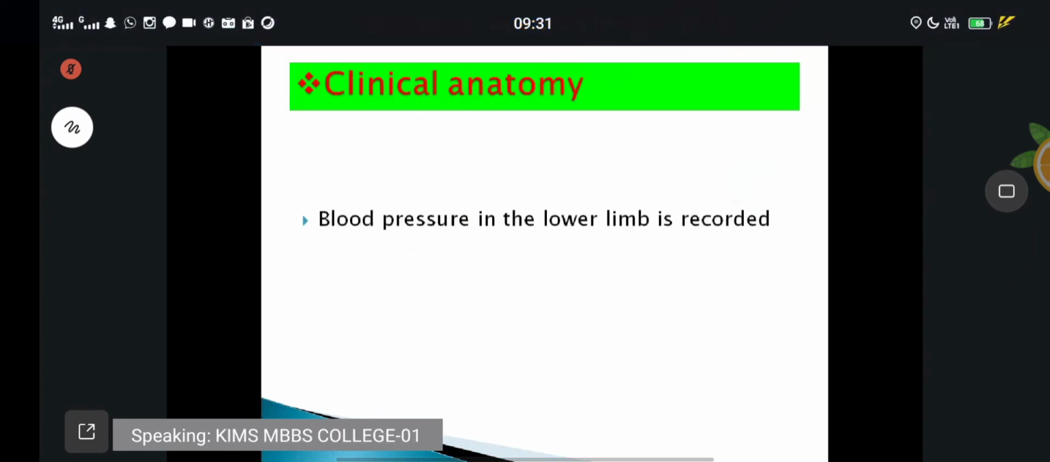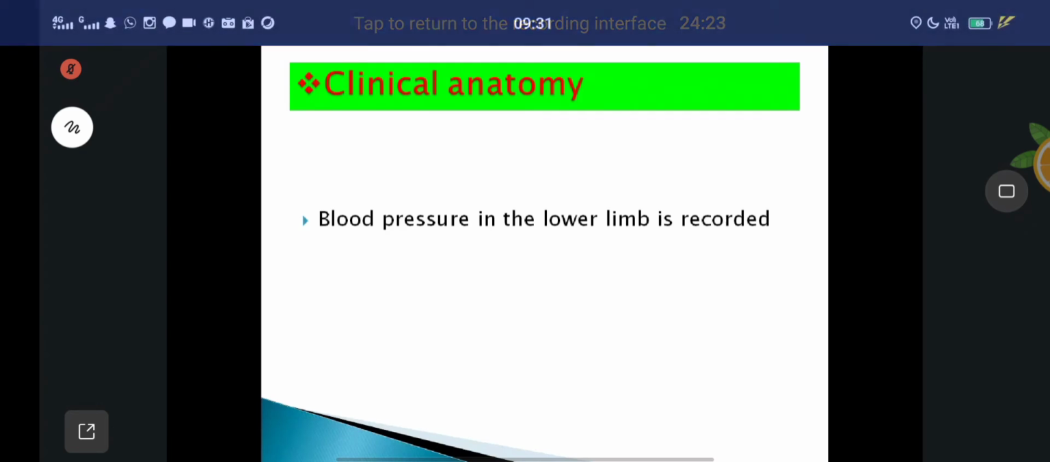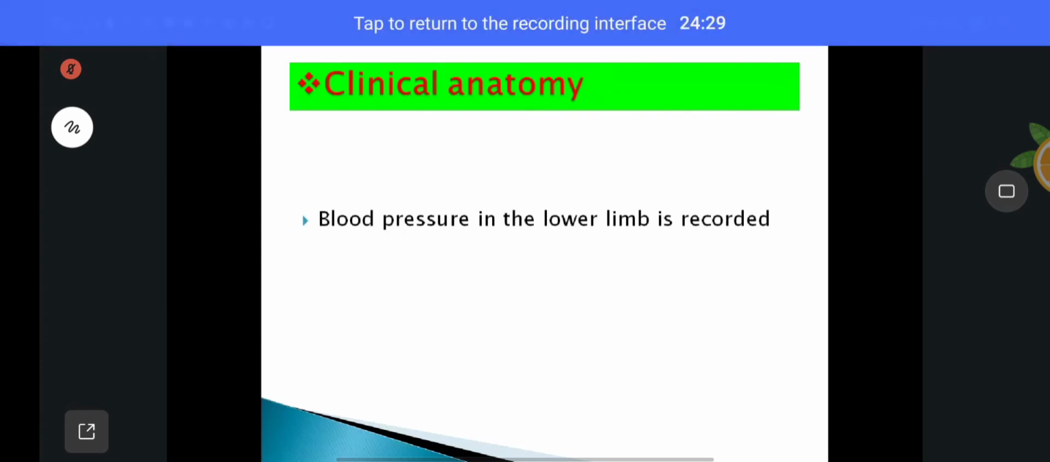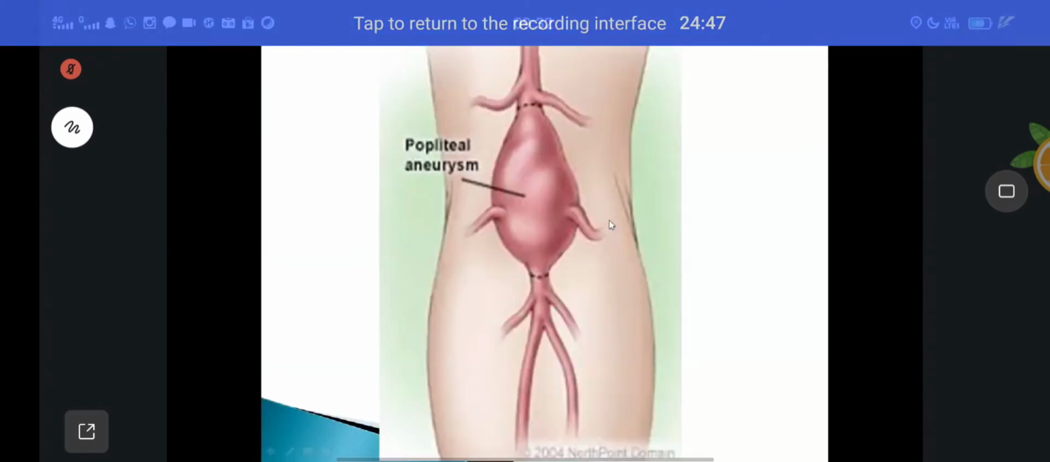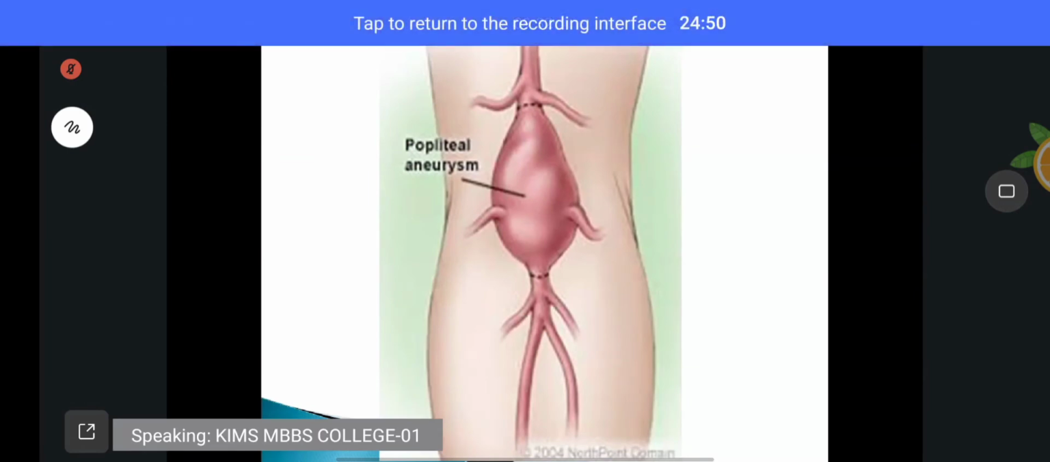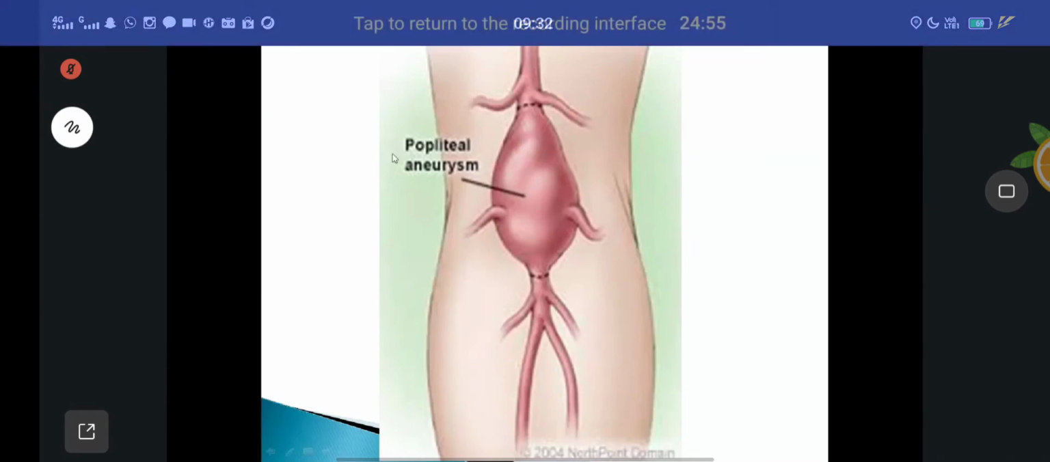Next one, applied anatomy of the popliteal artery. In the case of the brachial artery, you can take blood pressure. In the lower limb, blood pressure is recorded at the popliteal artery. Understand? They will record it as the popliteal pulse. That is one applied anatomy of the popliteal fossa. Next, you can see the popliteal aneurysm, which is dilatation of the popliteal artery.